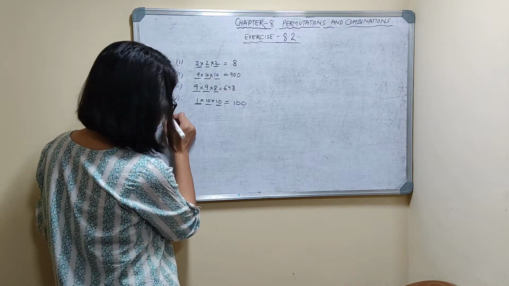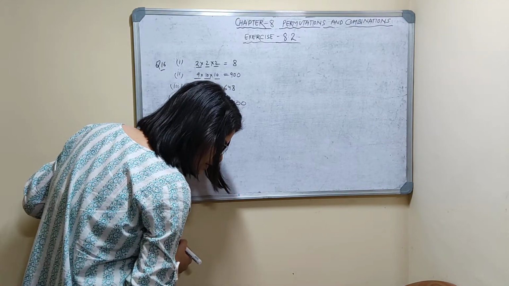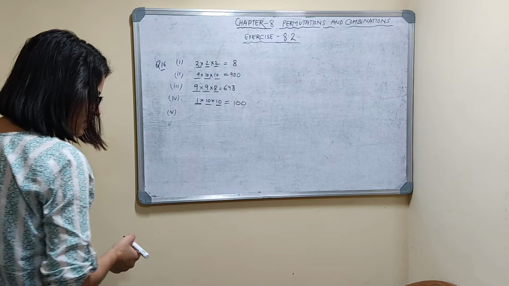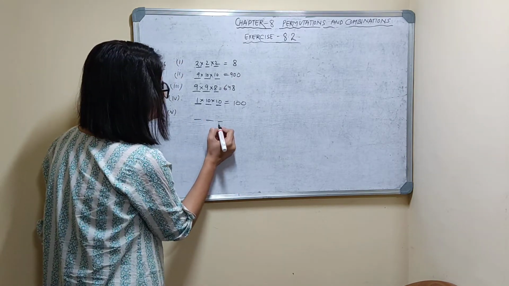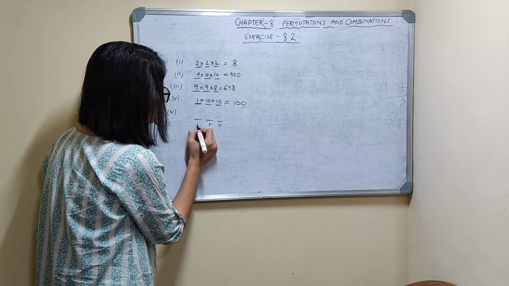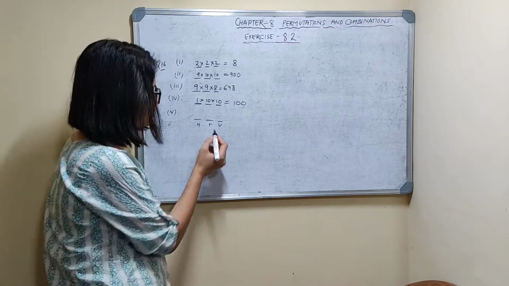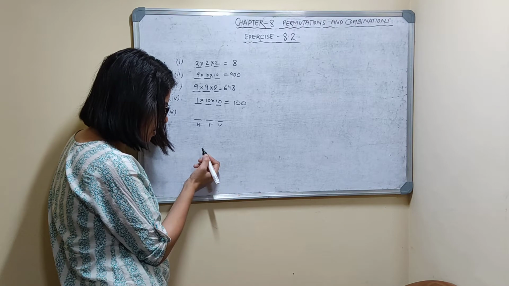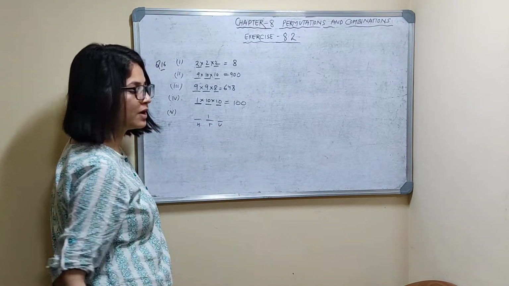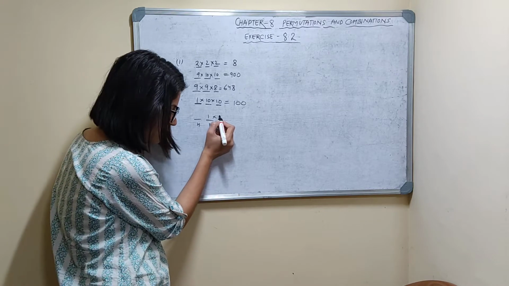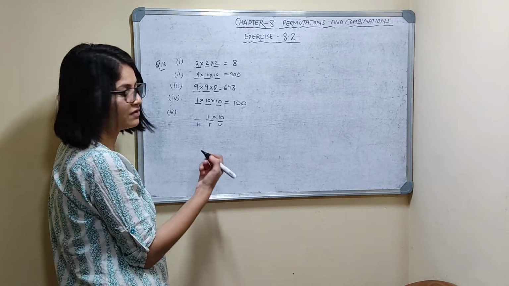Now fifth part. The digit in tens place is 7. This is units place, this is tens place, this is hundreds place. Tens place is 7, so this is one way only. Here 10 choices, 0 to 9.